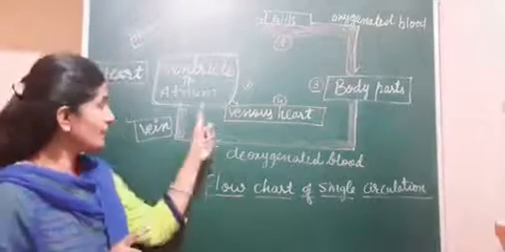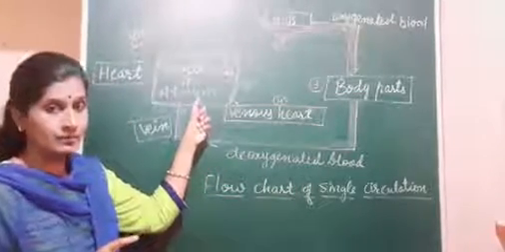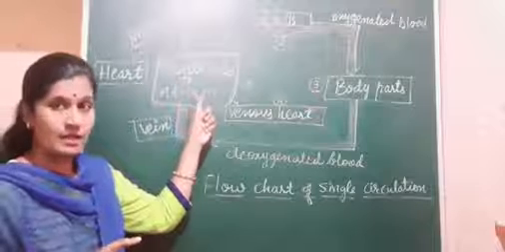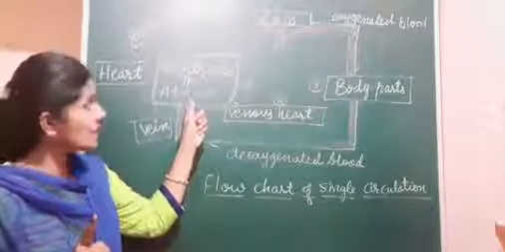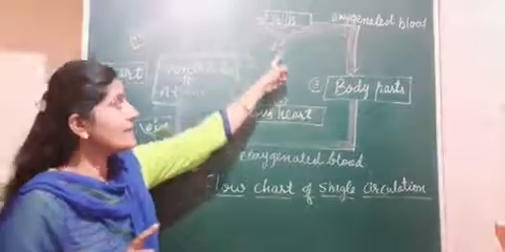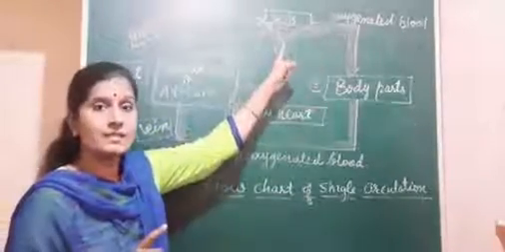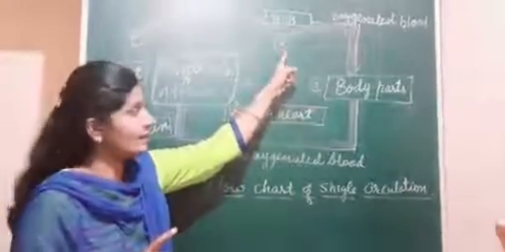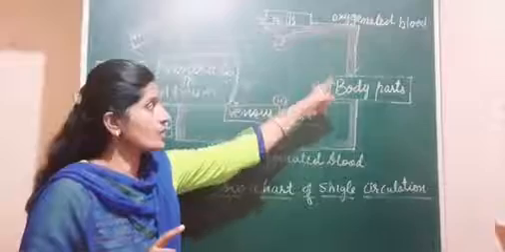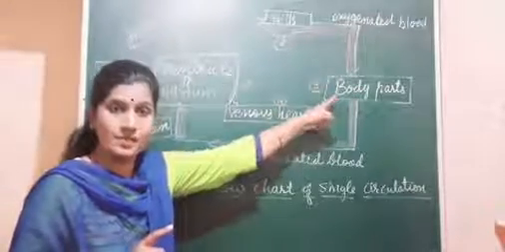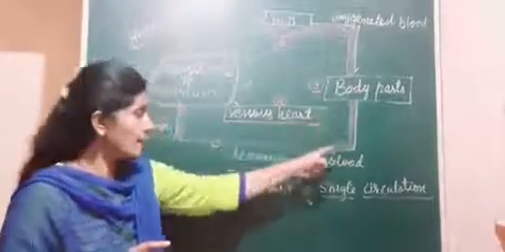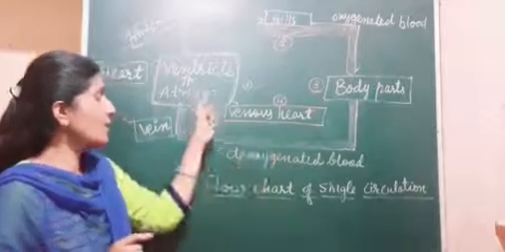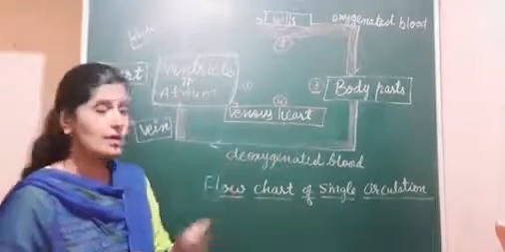Clear? First one, definition of the single circulation. The blood passes to the heart only once to complete one cycle is called single circulation. Then second is gills. In the gills, the blood gets oxygenated. Third one, body parts. Oxygenated blood coming towards the body parts is slow. That is why here metabolic activity is also slow. And then the deoxygenated blood is pumped by the heart. So this heart is called the venous heart.